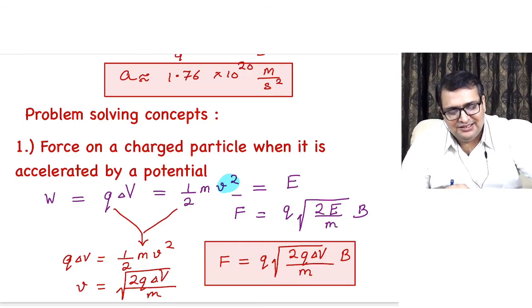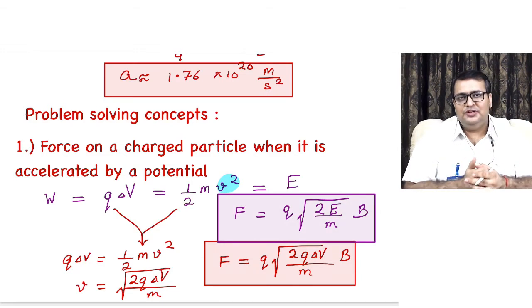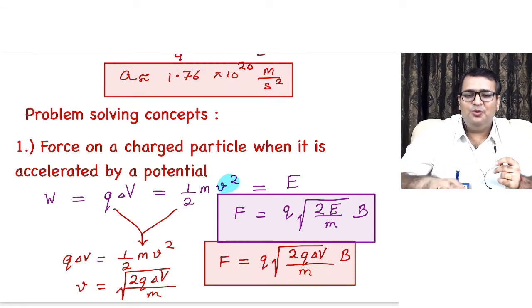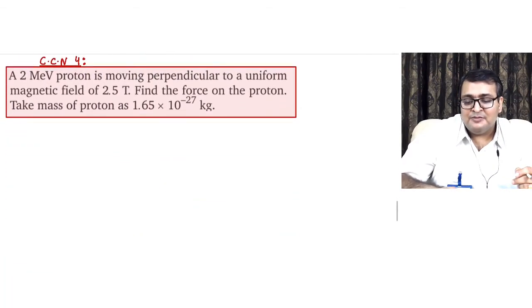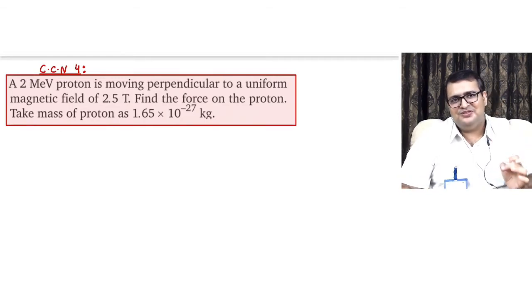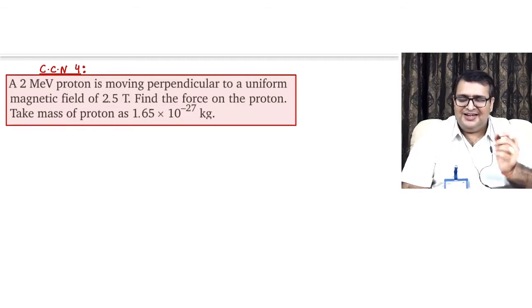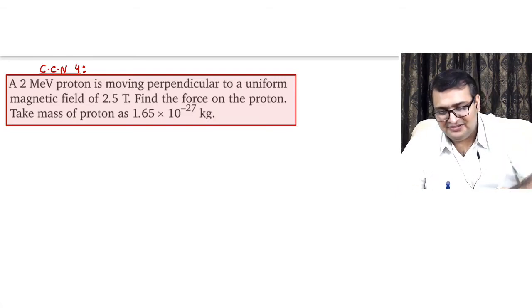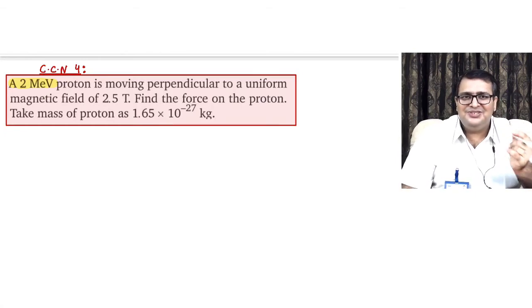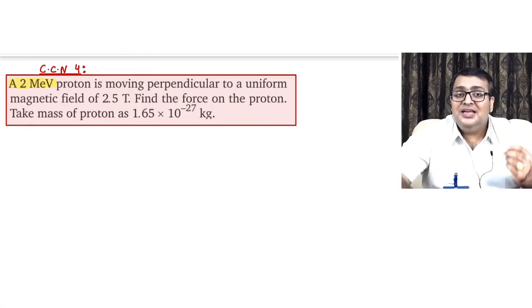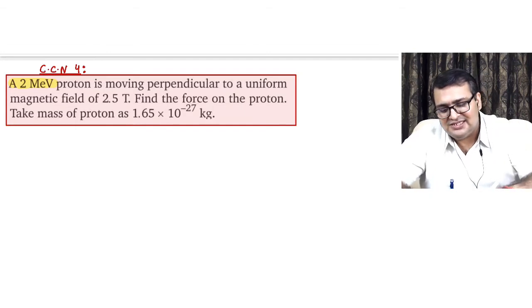Now I think this clarifies a lot of stuff and helps us in solving problems. The tradition is, if I teach you a concept, I make you practice it. So we have CCN 4 in front of us, kids, and my request is, please pause the video and attempt this question. I hope you would have done that. Let's see what the question says. A 2 mega electron volt... You see, kiddos, what they have done over here? They have given the energy to us. Yes, E is given, this capital E was given.